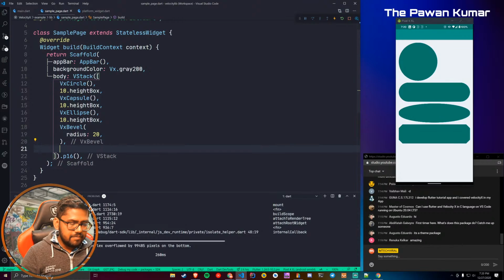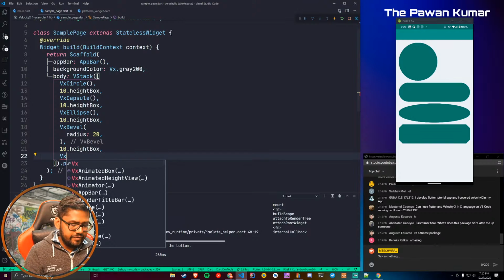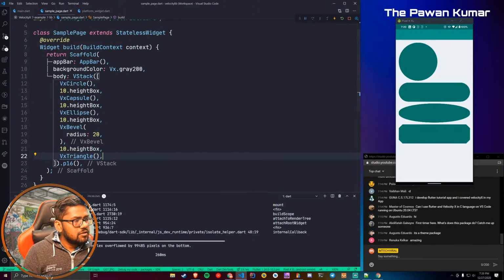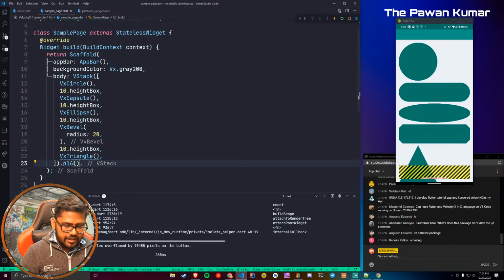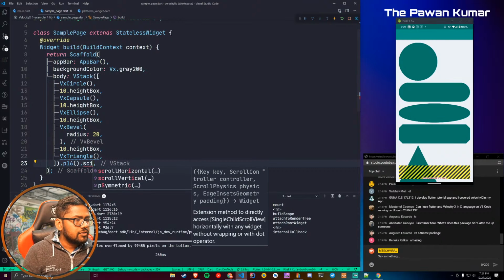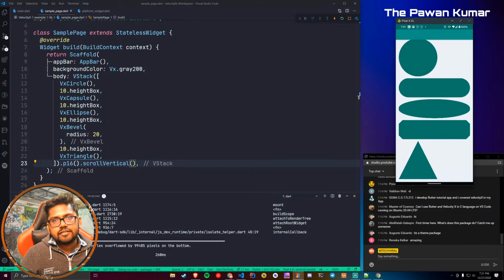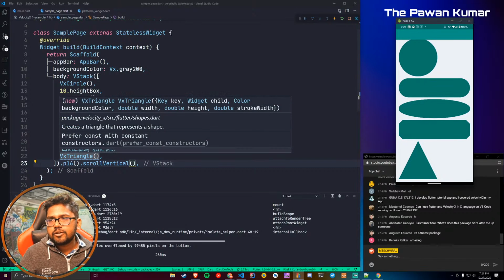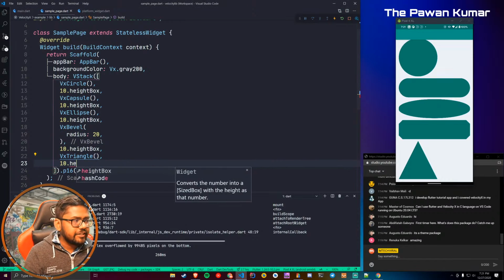Okay, now coming back, let's do one more thing. Let's try to have a triangle. Okay, this is cool. And now we are actually out of space, so let's add a scroll view. So we can just say scroll vertical. Now we are doing good. And you can see this is what we have, a triangle. You might say that this is also something we can draw, but this is not that easy, and now it's very easy.